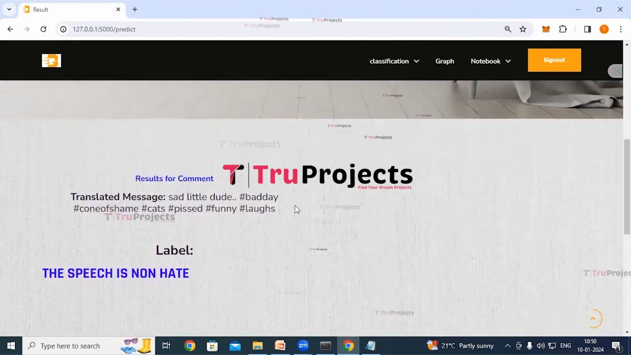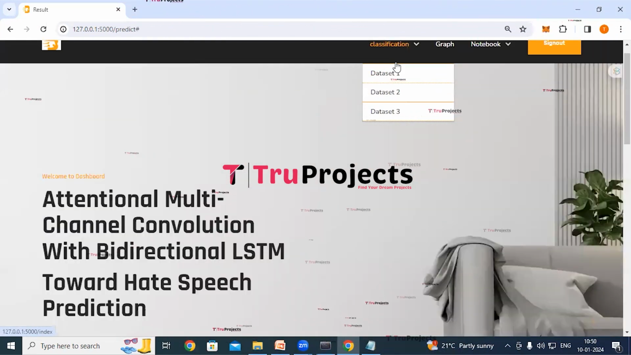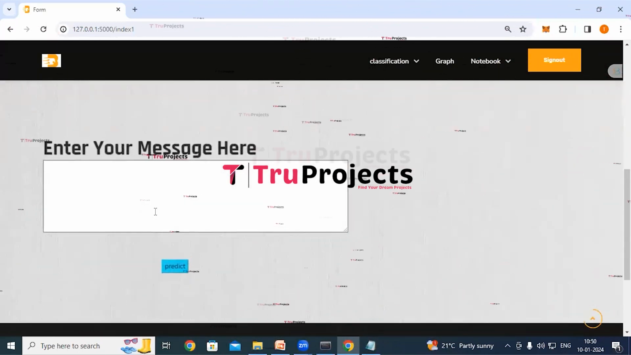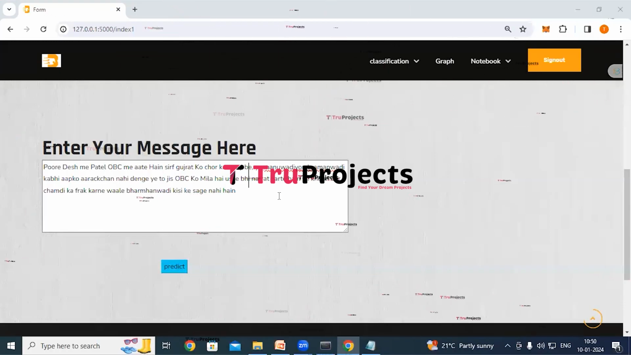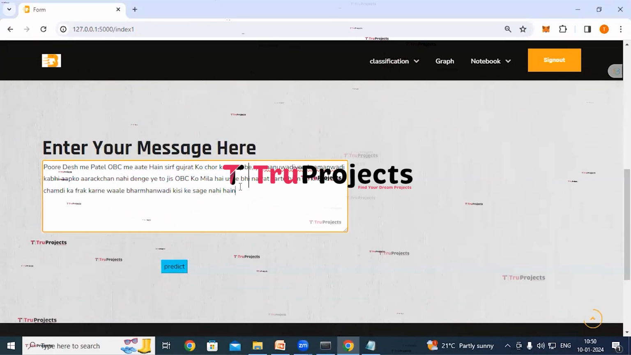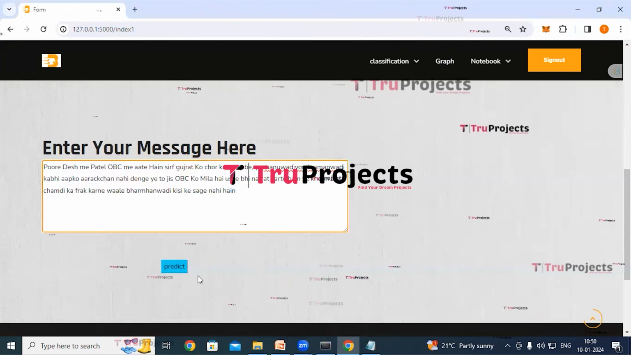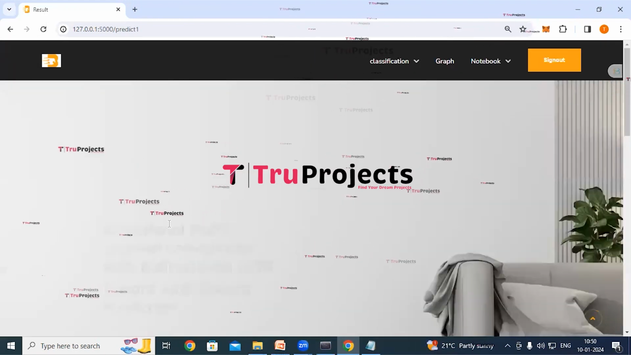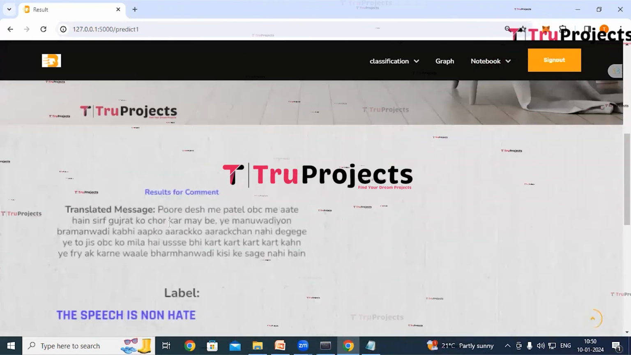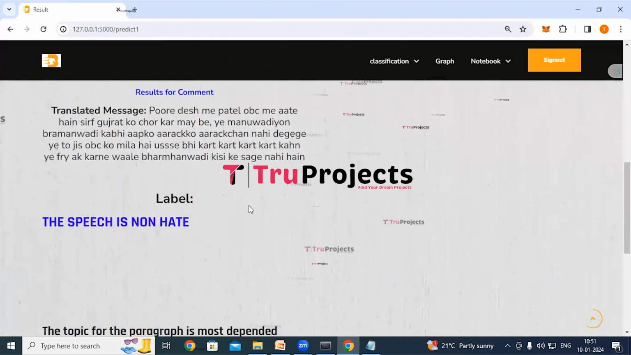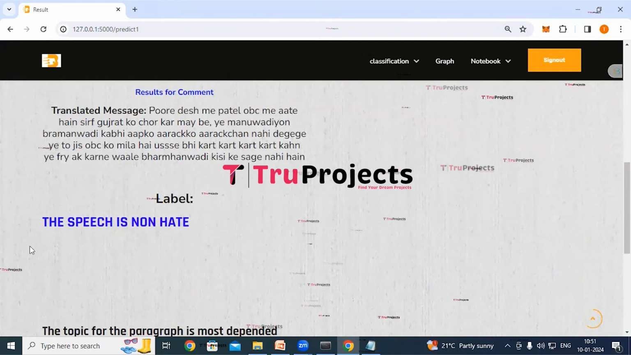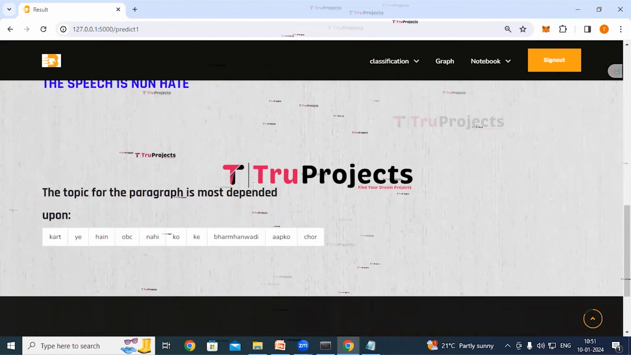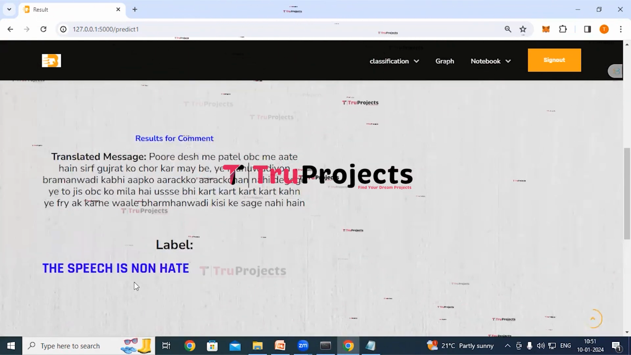Now we'll execute the project using dataset 2. Click on classification link, click on dataset 2 link. So here we have to enter any message. So I have entered this message. Now click on predict button. This is the given message and here we can see the label, that is the speech is non-hate. And dependent upon these words, the application has classified this message as non-hate.